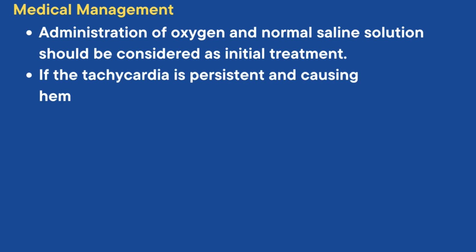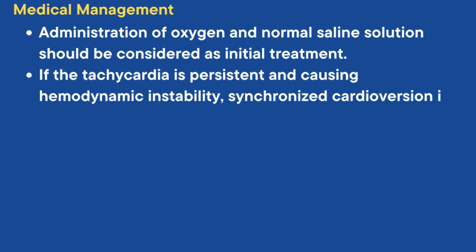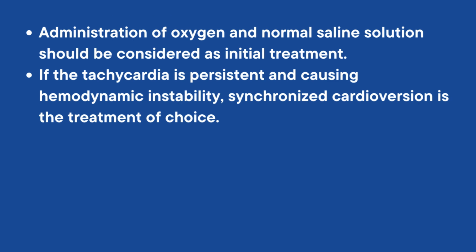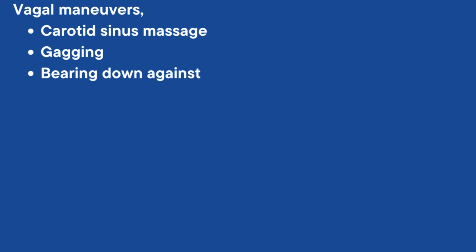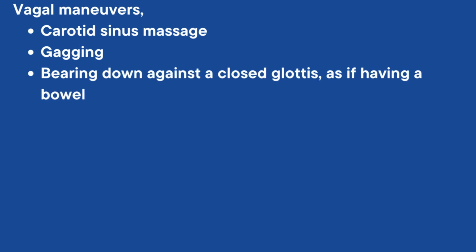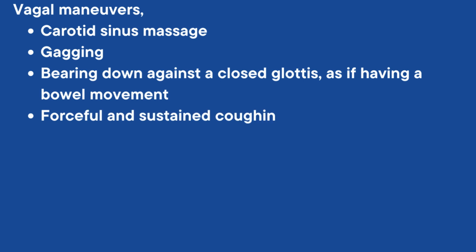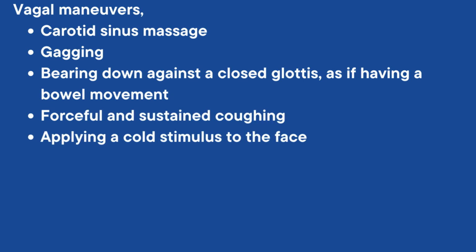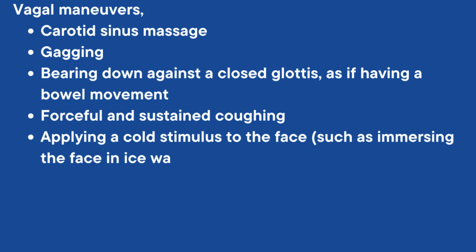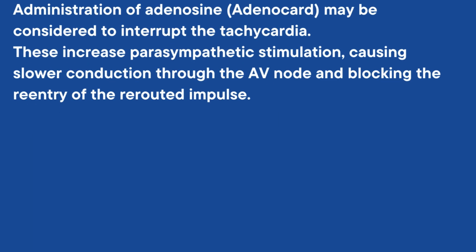If the tachycardia is persistent and causing hemodynamic instability, synchronized cardioversion is the treatment of choice. Otherwise, vagal maneuvers such as carotid sinus massage, gagging, bearing down against a closed glottis as if having a bowel movement, forceful and sustained coughing, and applying a cold stimulus to the face such as immersing the face in ice water, or administration of adenosine may be considered to interrupt the tachycardia. These increase parasympathetic stimulation, causing slower conduction through the AV node and blocking the re-entry of the rerouted impulse.